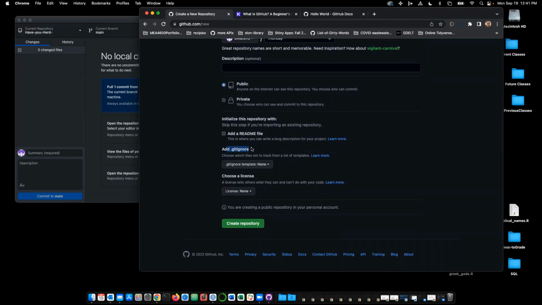A .gitignore file is, first of all, an invisible file because it starts with a period. And second of all, it's something you can use to say, ignore these files. These files are in my local folder. I don't want to push them up to GitHub. That's what that's for. I'll come back to the README in a second.